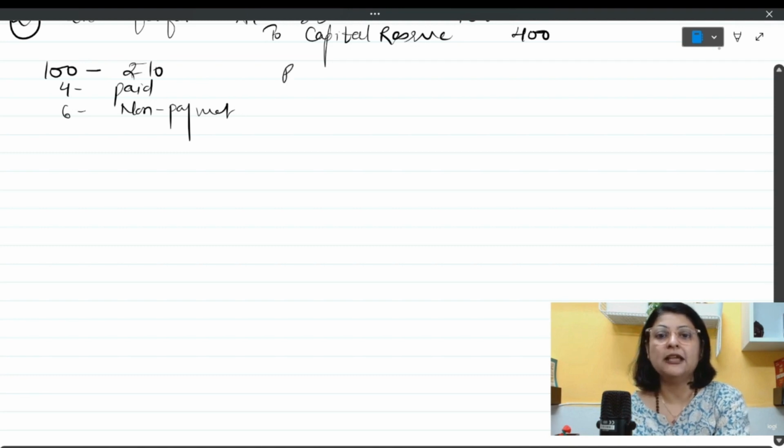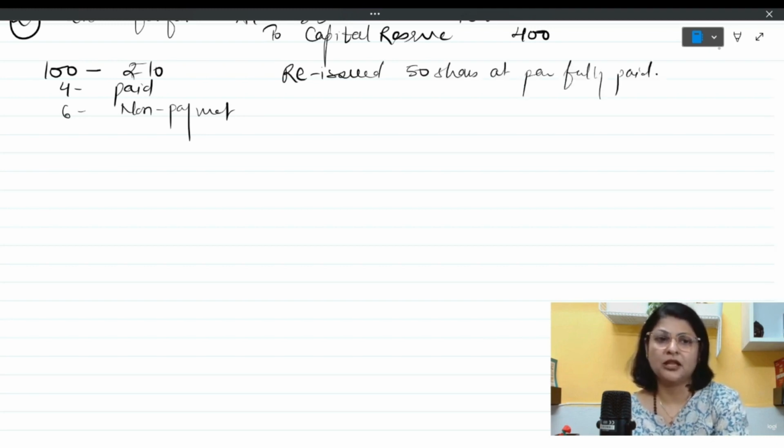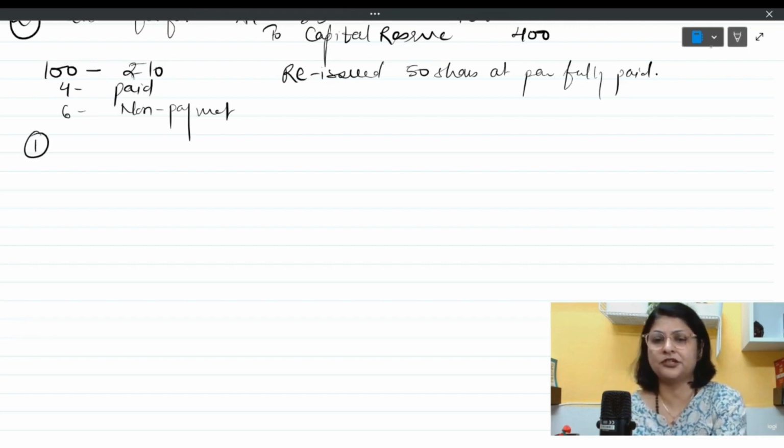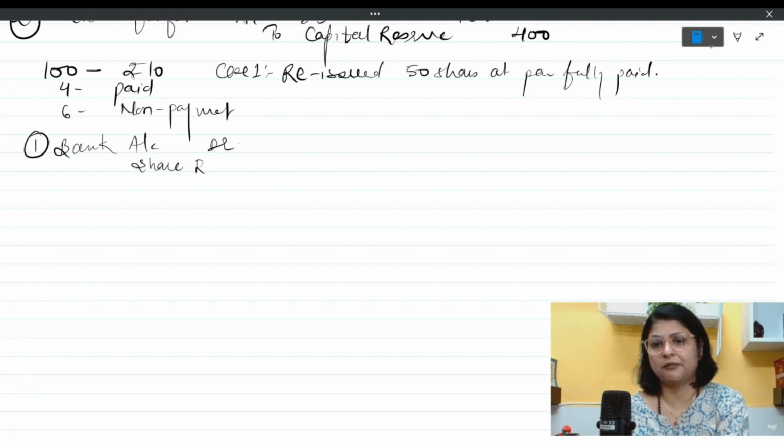Now let's say this time we are assuming that we reissued 50 shares at par fully paid. This is my case 1 over here. My first entry is going to be bank account debit to equity share capital account.